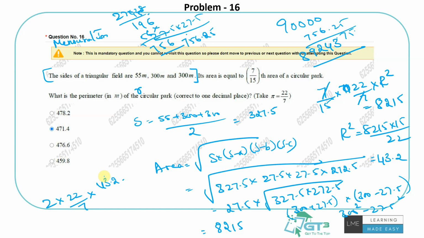Semi perimeter, correct, 7.5 and 7.5. This is also fine.